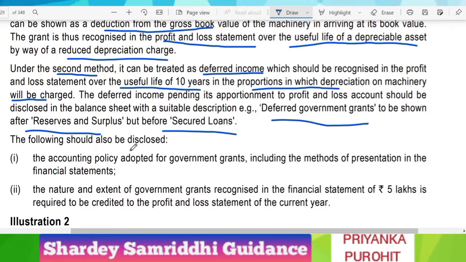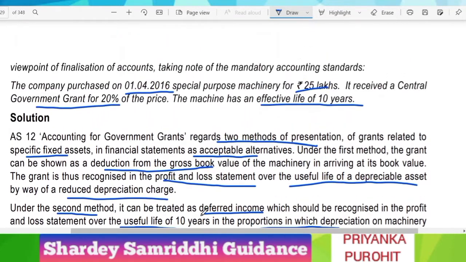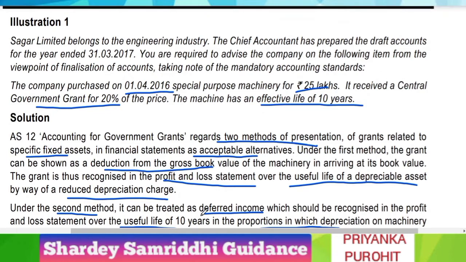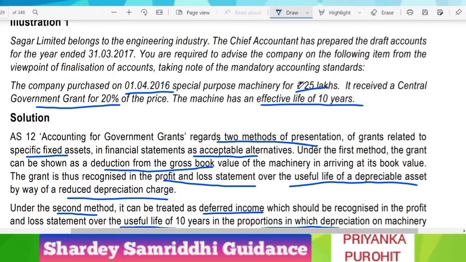The following should also be disclosed: the accounting policy adopted for government grants, including the method of presentation. Which method you are following and what is the accounting policy, you have to disclose that. And secondly, the nature and extent of government grant recognized in the financial statement, that is 5 lakhs, is required to be credited to the P&L statement of the current year. So since the machinery was of 25 lakhs, and 20% grant is received, that is 5 lakhs, that is to be shown.